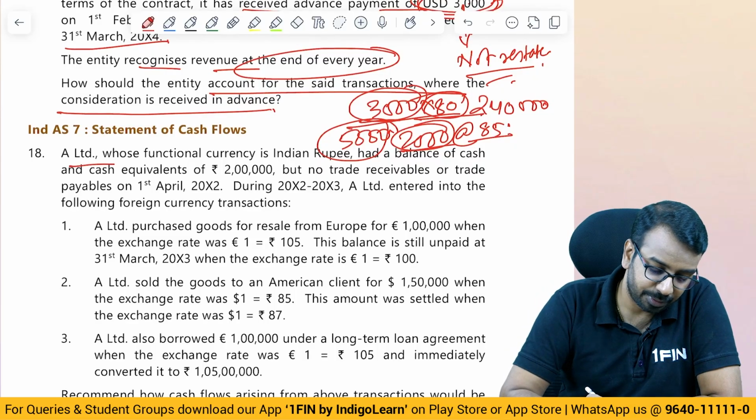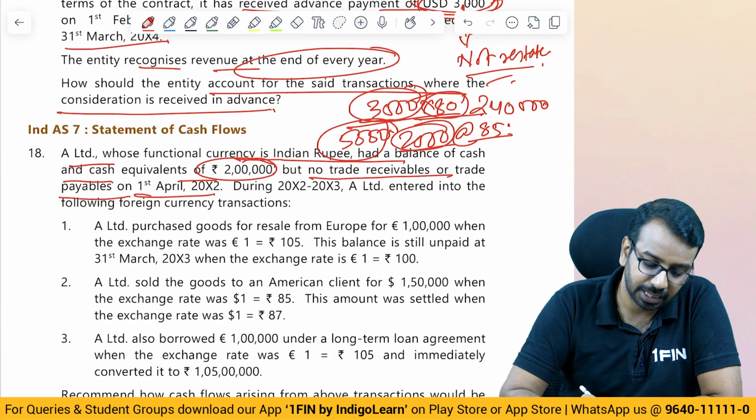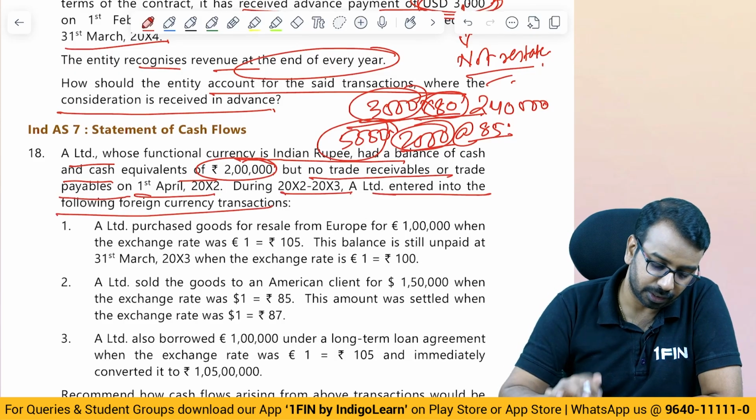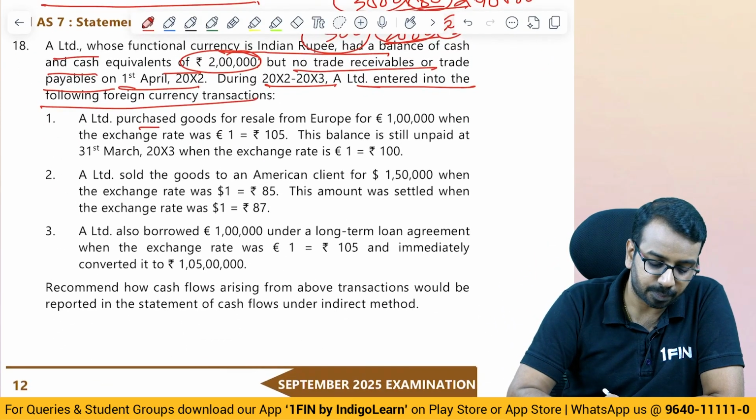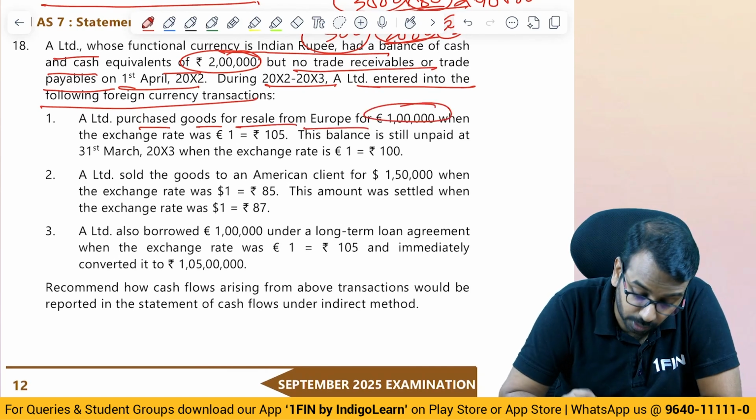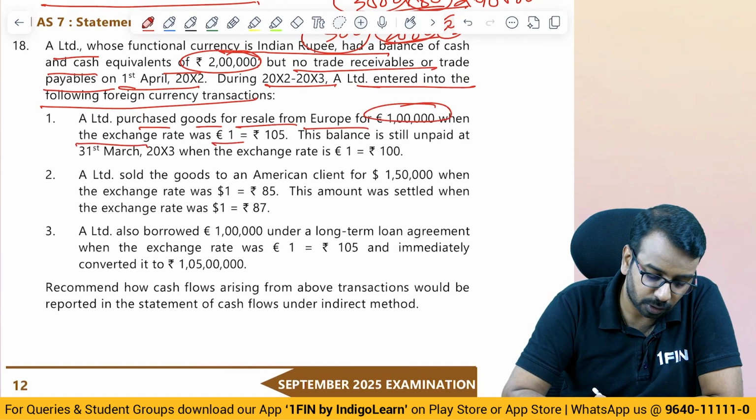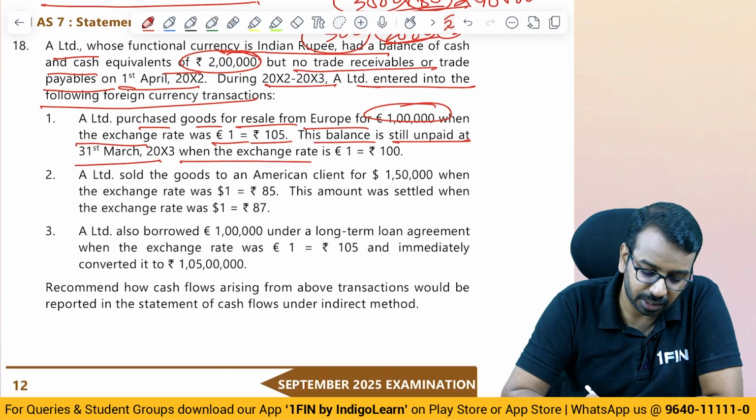Next one. A Limited, whose currency is Indian rupee, has a balance of cash and cash equivalent of 2 lakhs but no trade receivable or trade payables on 1st of April, year 2. In year 3, A Limited entered into the following transactions. A Limited purchased goods for resale from Europe for euro 100,000 when the exchange rate was 1 euro is equal to 105. The balance is still unpaid at 31st March when the exchange rate is 100.